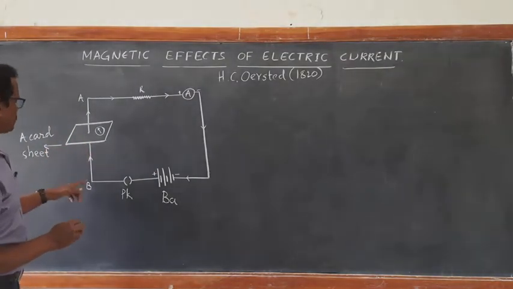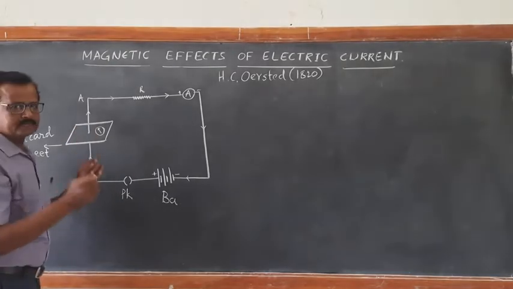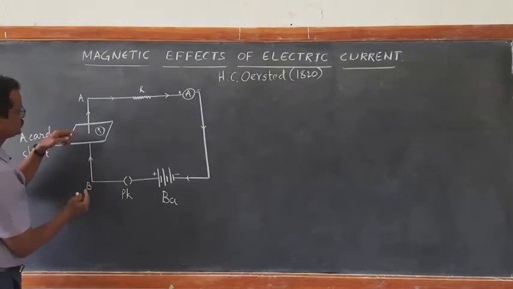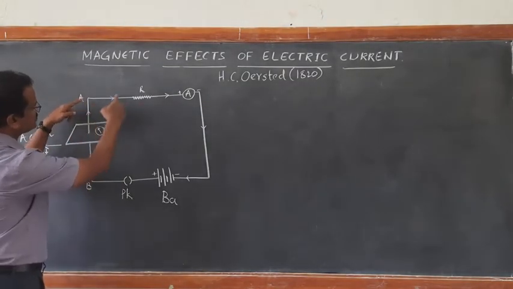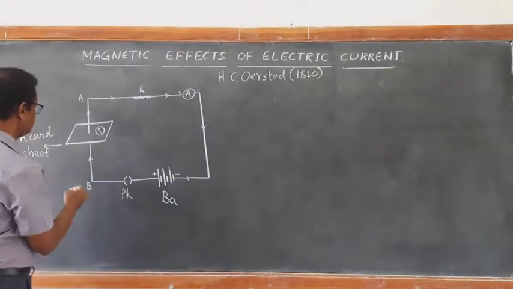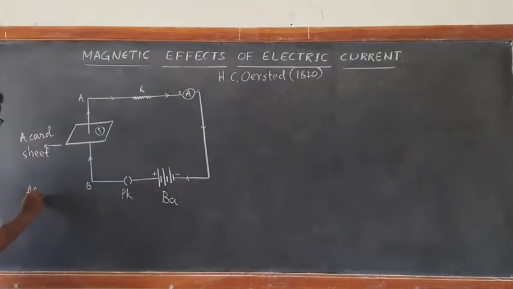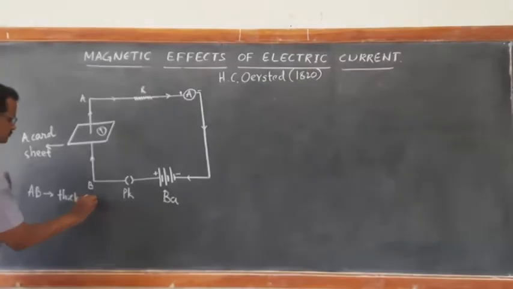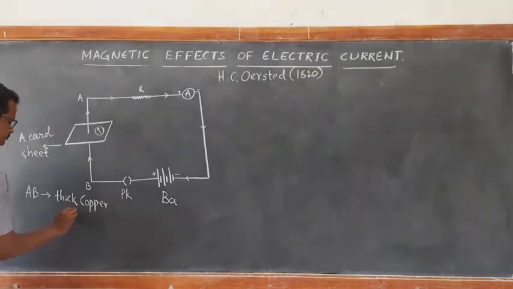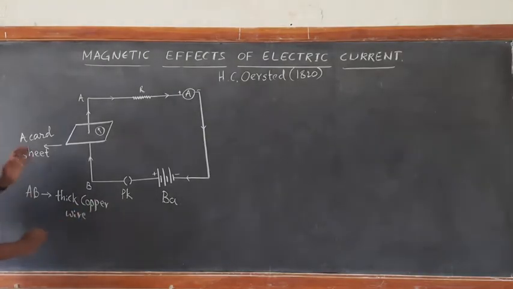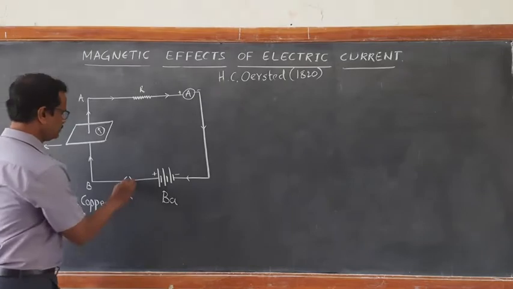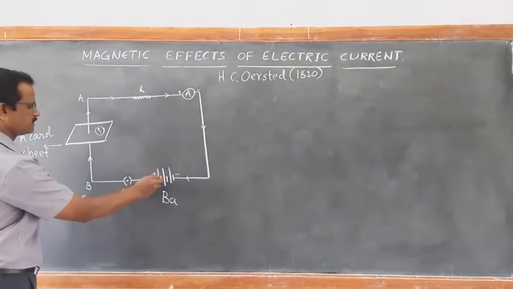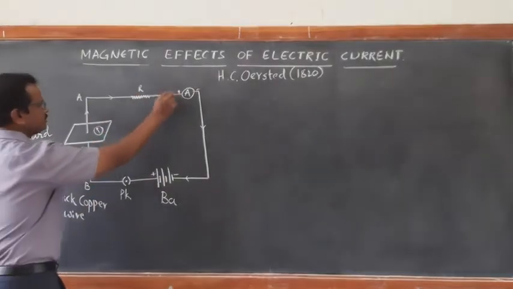Through that card sheet, a thick copper wire is pierced. This is the card sheet through which a thick copper wire is pierced, and it is connected with the help of these connecting wires. So AB is the thick copper wire which is pierced through this card sheet. The moment the key is closed, the circuit is closed, and the current starts flowing from the positive terminal of the battery through this copper wire in this fashion.